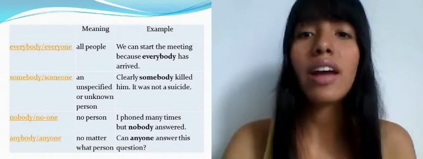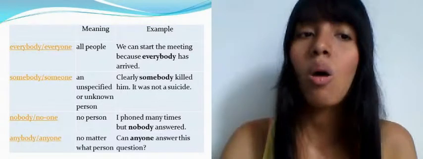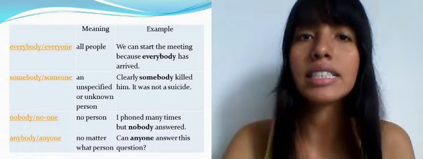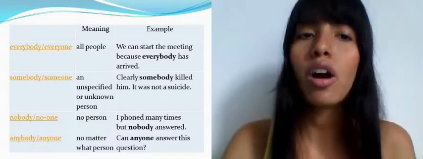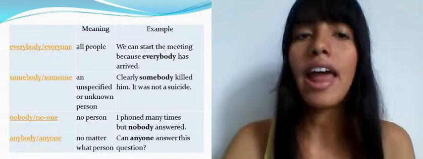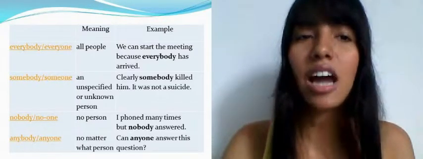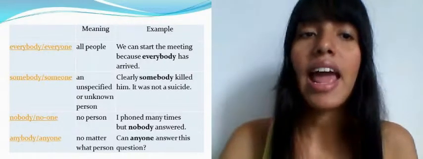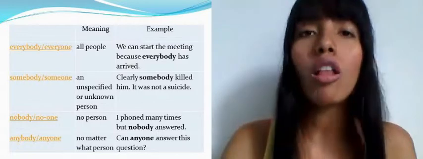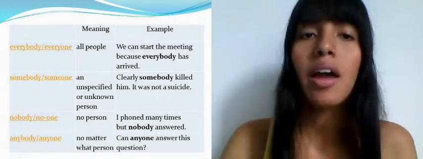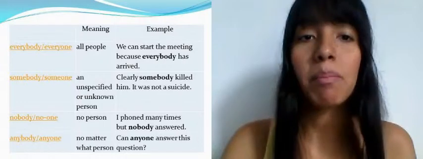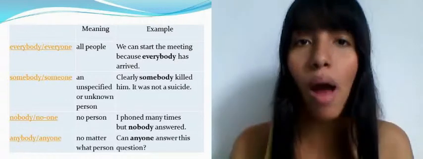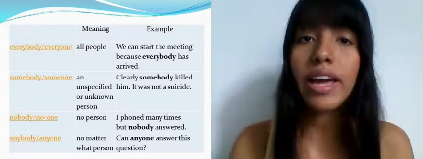Now, let's look at this table. Here, we can find all the indefinite pronouns we have been discussing so far, and we're going to find their meaning and an example. Let's start with everybody and everyone. Everybody and everyone mean all people. For example, we can start the meeting because everybody has arrived. All people have arrived. Therefore, we can start the meeting.